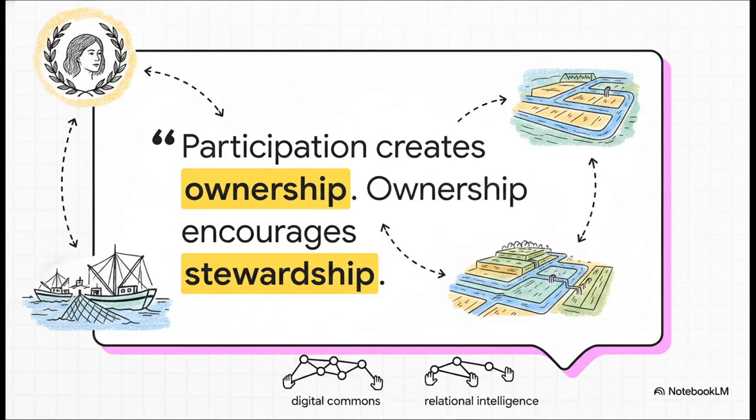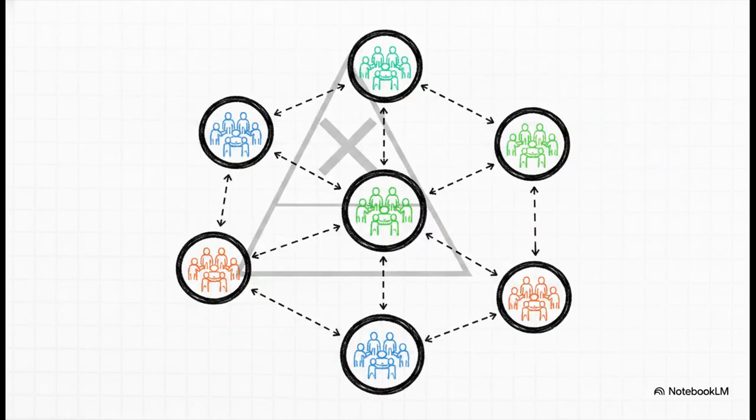And her research proved something amazing. Participation actually creates ownership. And ownership naturally encourages stewardship. It turns out, people don't inherently destroy the things they share. So, Ostrom discovered what we call a third way. Communities all over the globe successfully self-govern through cooperation, trust, and shared accountability. There are no distant authorities or rigid corporate overlords required for this to work.